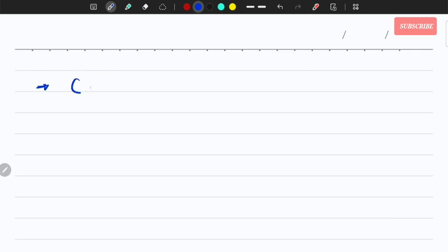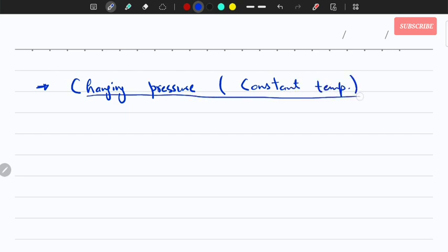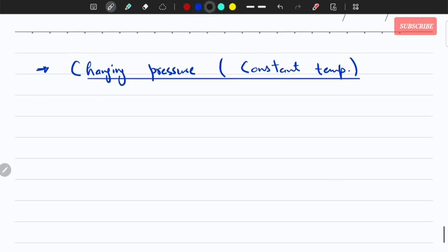Changing pressure, but keeping the temperature constant. Constant temperature, but pressure is being changed, right? So what happens if we do that?